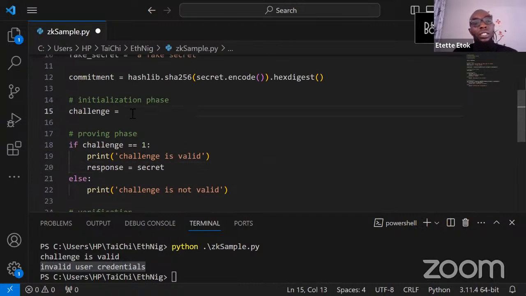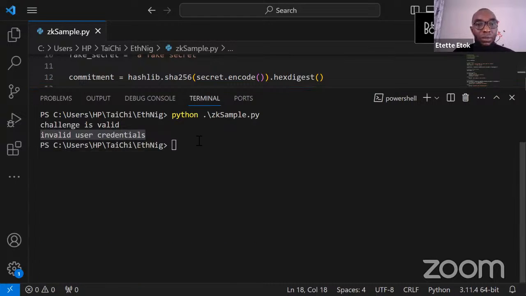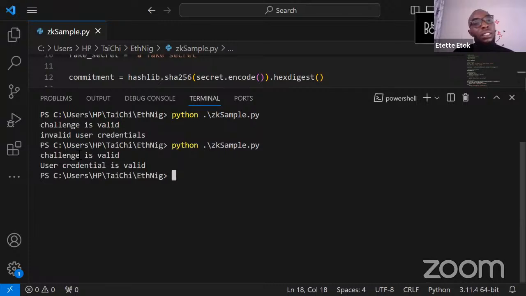Now we change the challenge to 2. Of course, this challenge is public knowledge. Remember, we've tried 1. So we now tell the prover, use 2 as your challenge, and the prover uses 2 as his challenge. Then let's run the code one more time. Let's see if we have a valid user. Yeah, our challenge is valid and our user is valid, right?